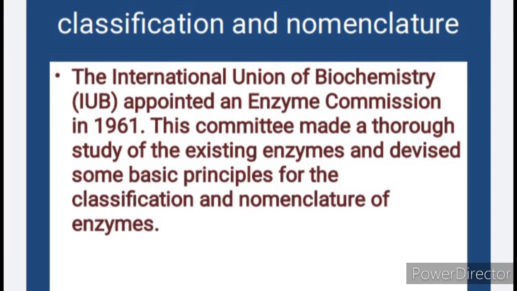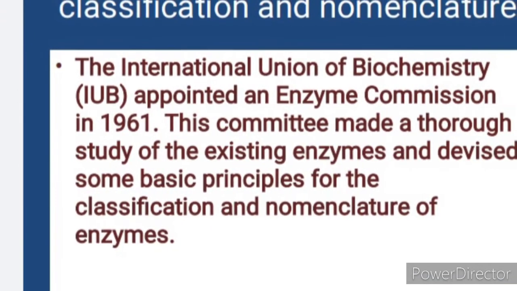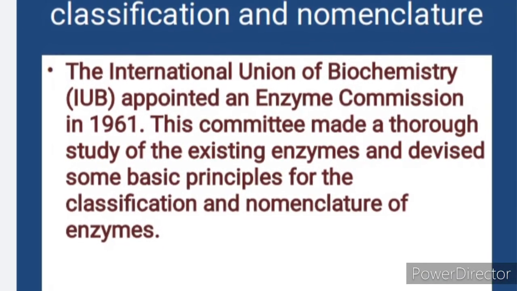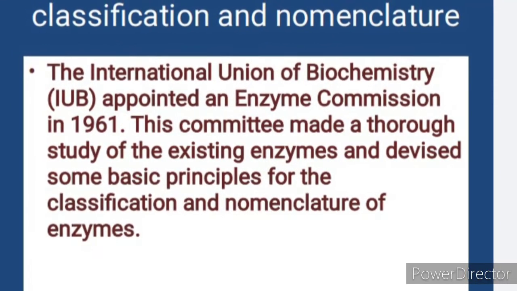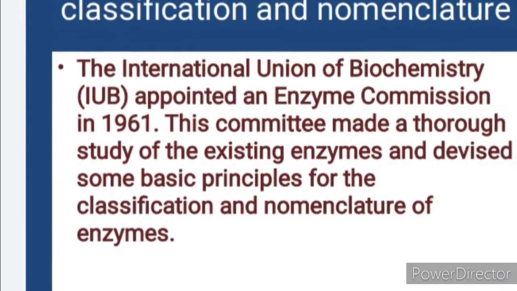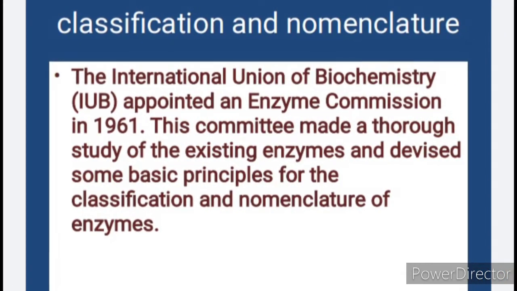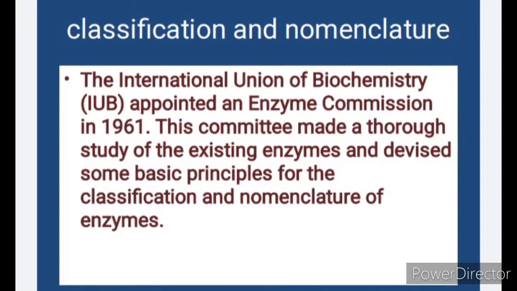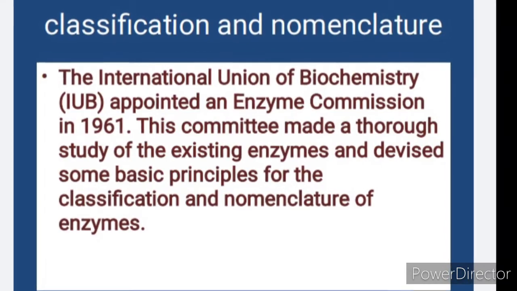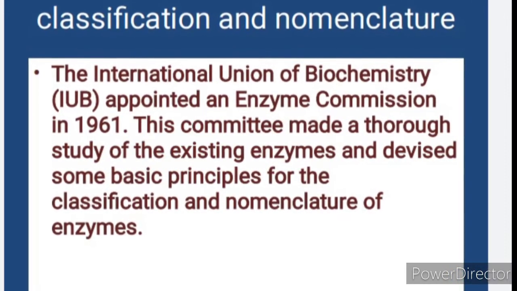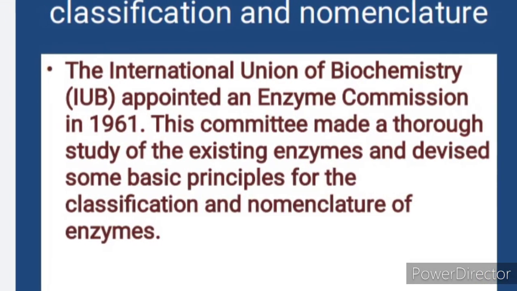Enzymes get a number with 4 parts, like EC 2.7.1.1, that is hexokinase. The first 3 numbers define the major class, subclass, and sub-subclass respectively. The last number is the serial number in the subclass, indicating the order in which each enzyme is added to the list. As for common name and EC number of some enzymes: alcohol dehydrogenase, EC 1.1.1.1. Similarly, phosphofructokinase, EC 2.7.1.11.